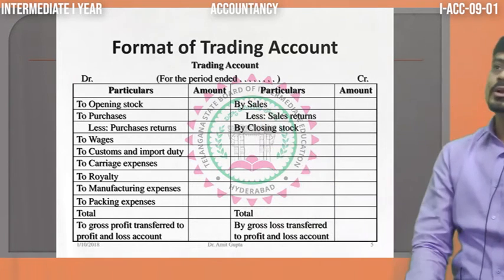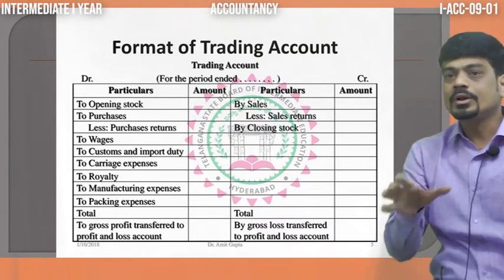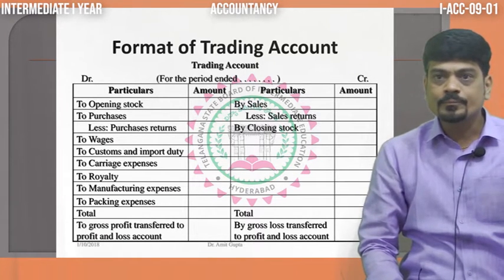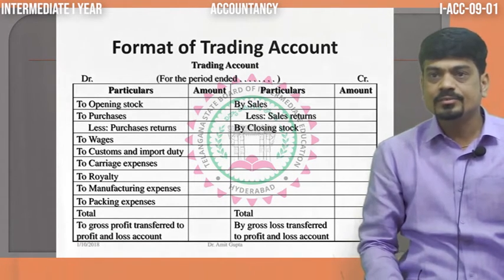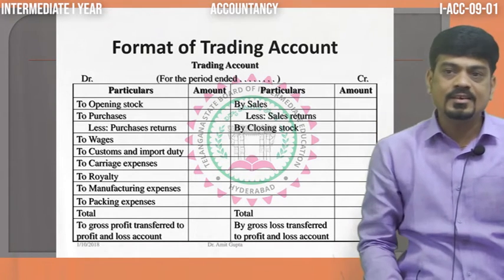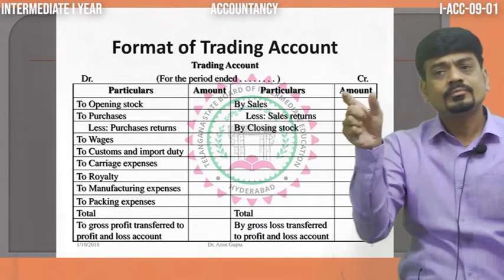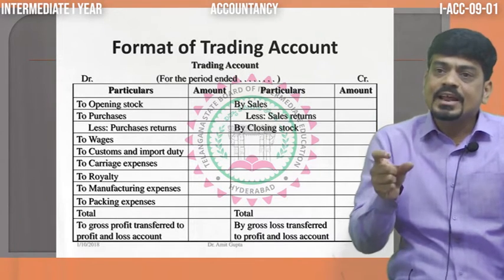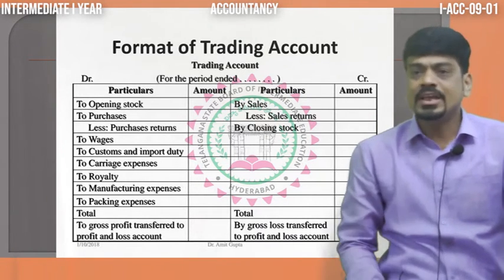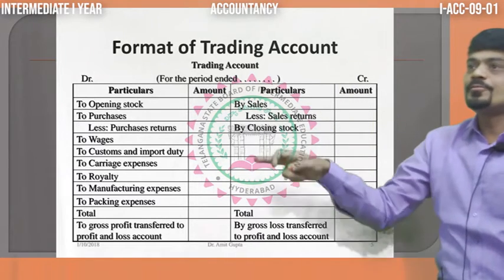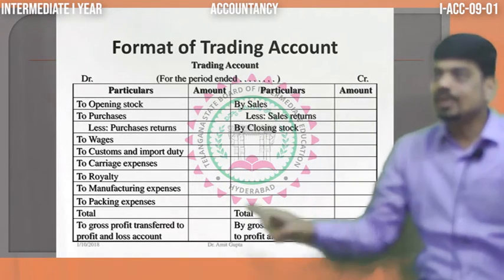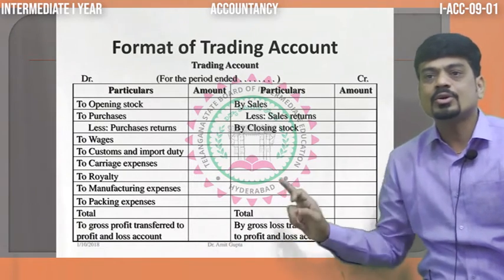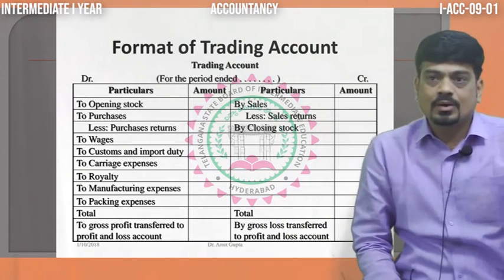So this is the format of the trading account. What is the format of trading account? First, on the debit side we write to opening stock. Second item, to purchases. Then all direct expenses we are going to debit. Similarly, on the credit side, we are going to take sales. If there are any returns, we will subtract them, and closing stock. Like that, you can see the format of trading account. And whatever the difference you get, either gross profit or gross loss, we have to transfer to profit and loss account.